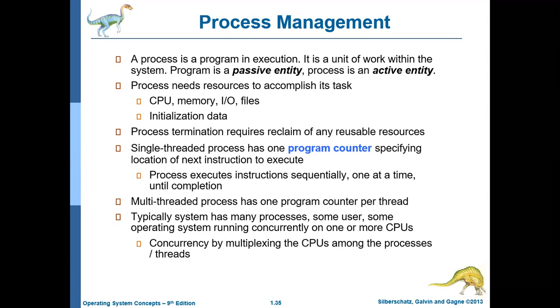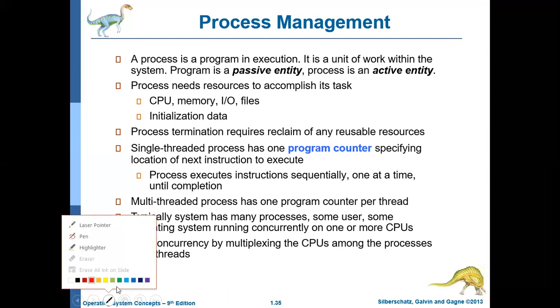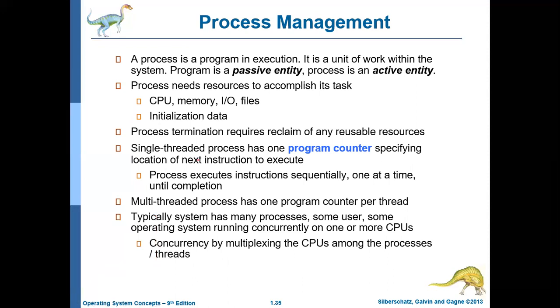And every process needs certain resources to execute. The resources include CPU time, memory, or it may want to access some IO devices, or certain files. The resources required by a process can be classified into two categories: one is called physical resources, the other is called logical resources.